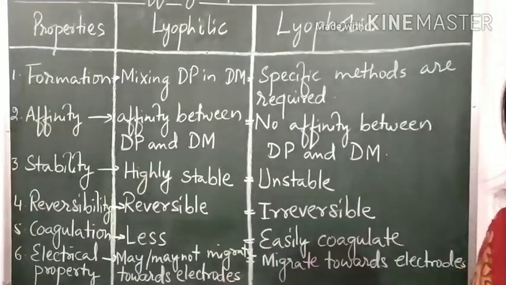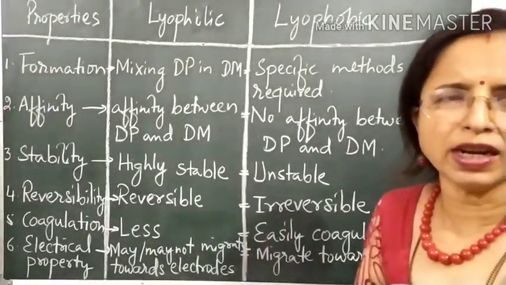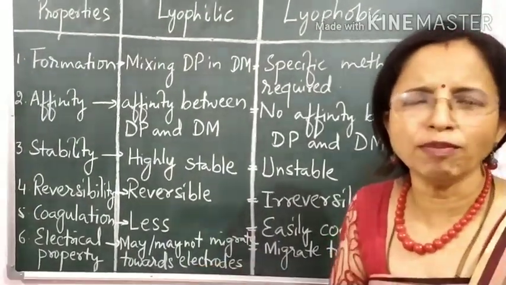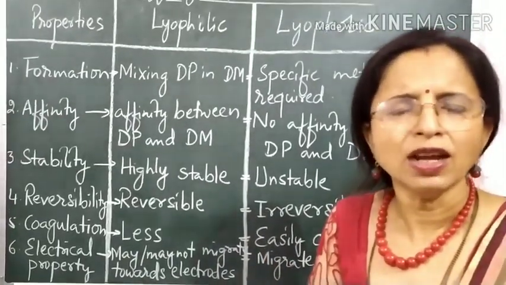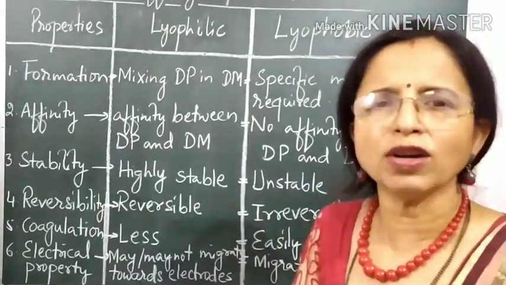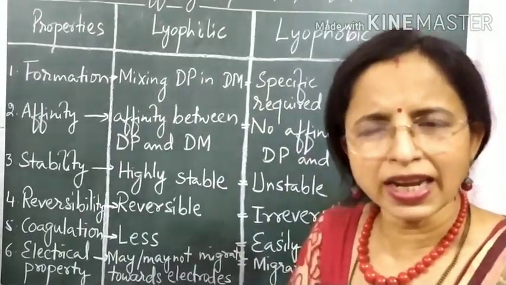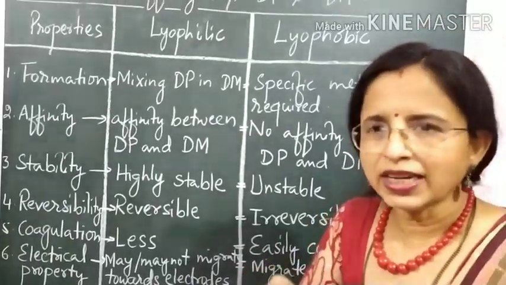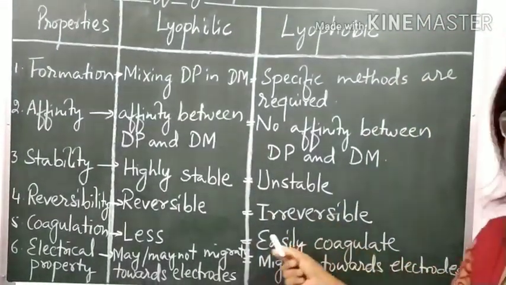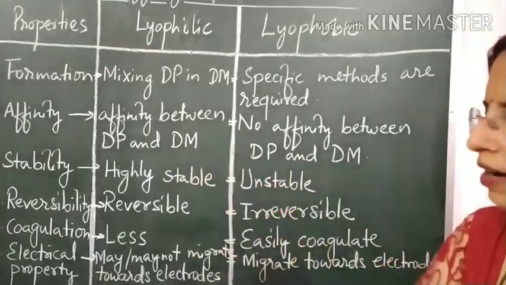Once separated, it is separated out. Like in curdling of milk, if I add a little amount of lactic acid in milk, it is going to convert into curd. But can I again convert the curd into milk? Obviously no. So that is an irreversible system where the process does not reverse back.